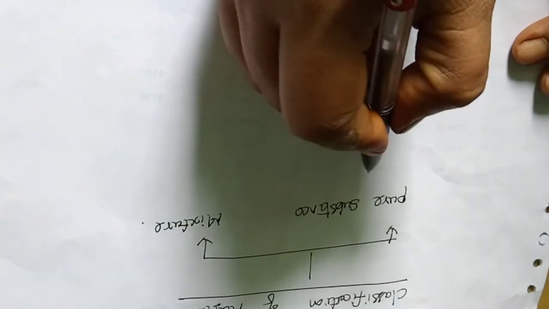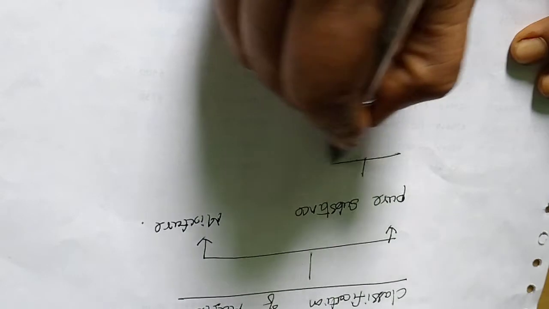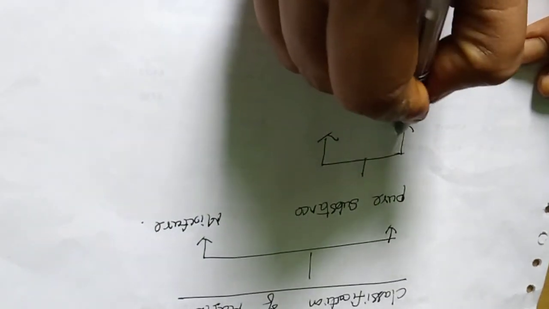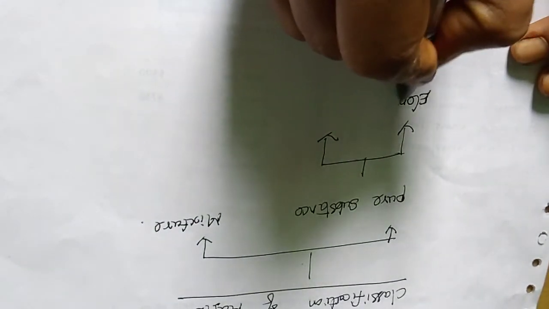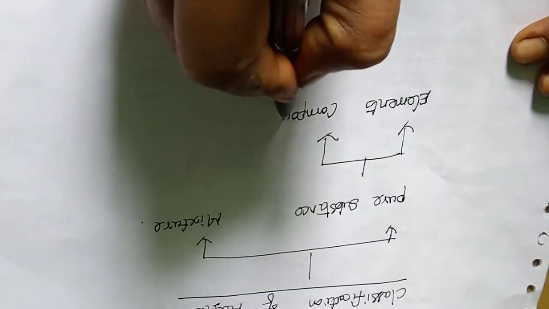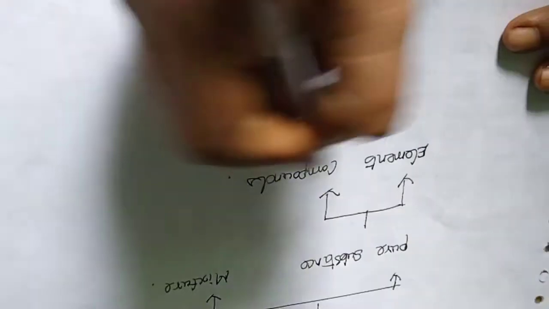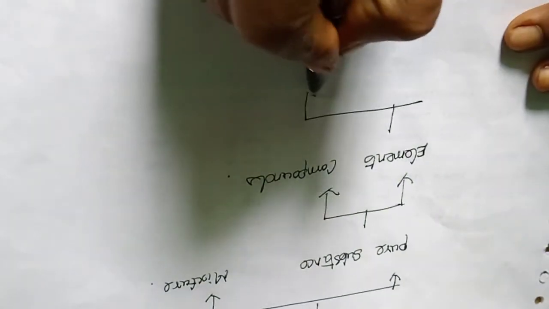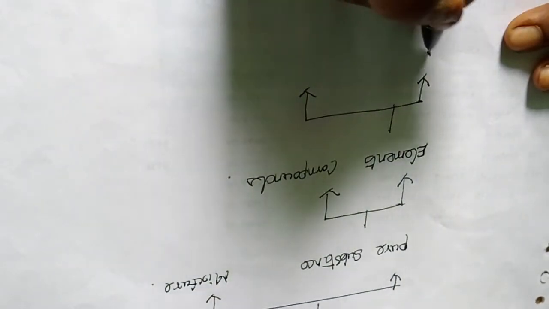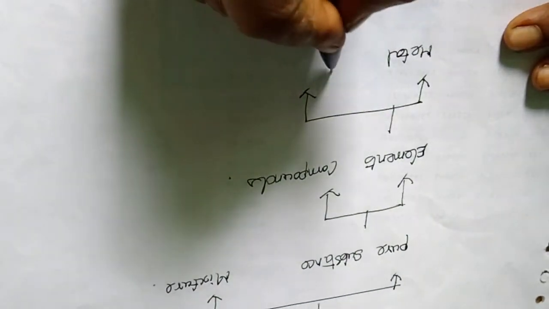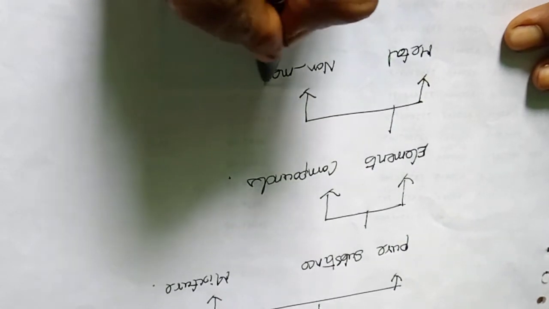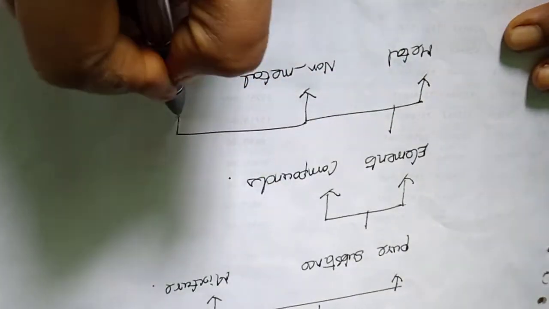Under pure substances, we have two types, elements and compounds. Under elements, we have three types: metal, non-metal, and metalloid.